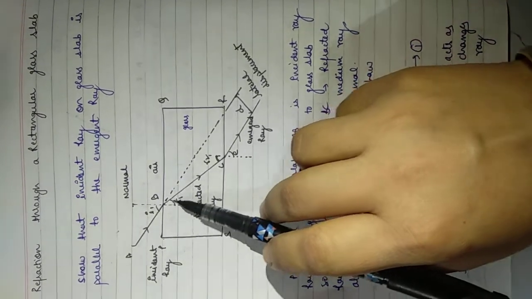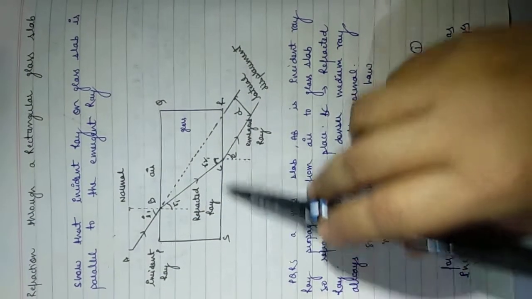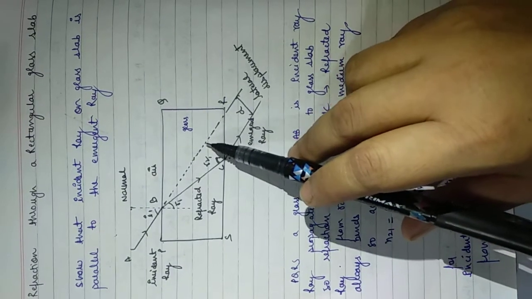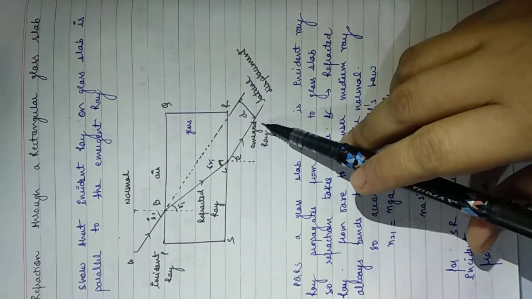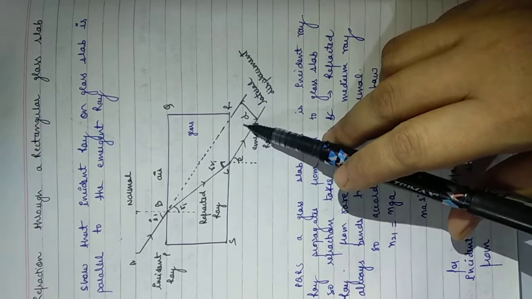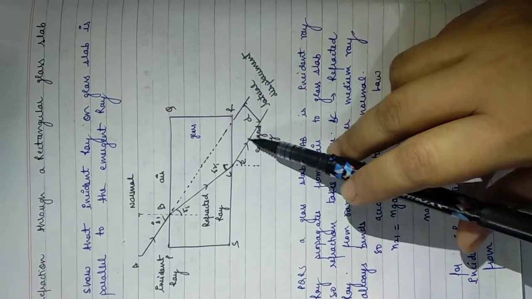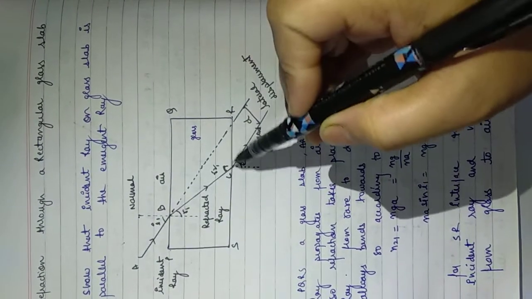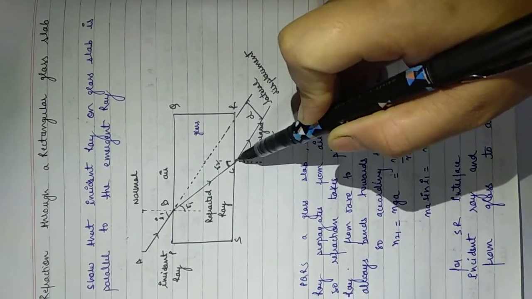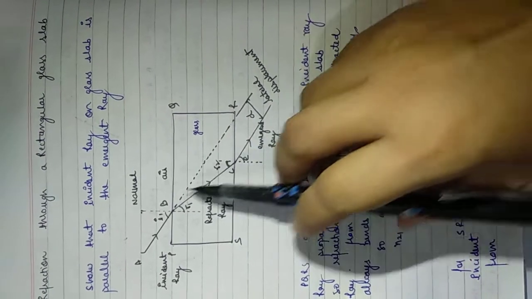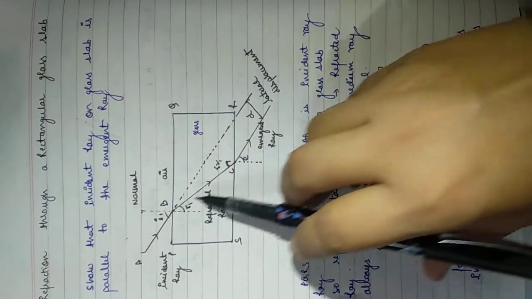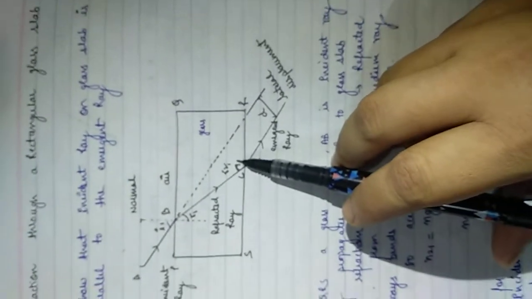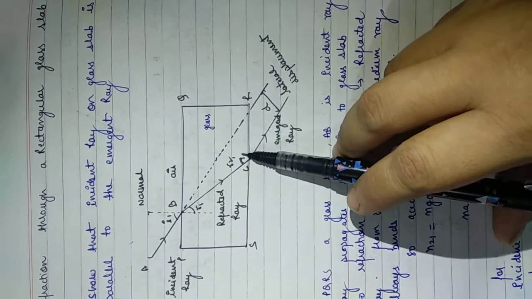Now when this refracted ray comes to the second interface, that is SR, it will meet again a refraction. That means when the ray goes from the denser medium to the rare medium, it will move away from the normal, and this emergent ray moves away from the normal. Now again, at this interface, we'll use Snell's law of refraction. For this interface, this refracted ray acts as an incident ray. So this angle R2 is the incident angle.